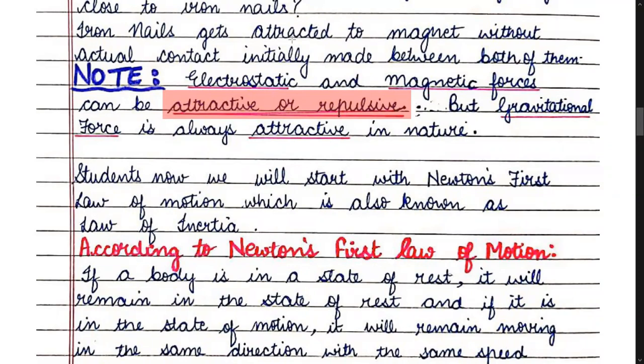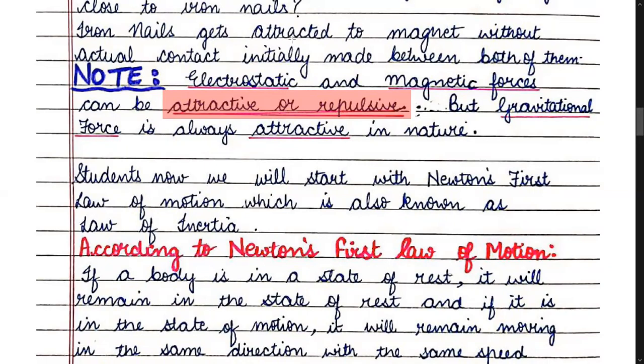So children, repulsive and attractive forces can be both electrostatic and magnetic. But gravitational force is never repulsive. It is always attractive in nature. So gravitational force is attractive in nature.